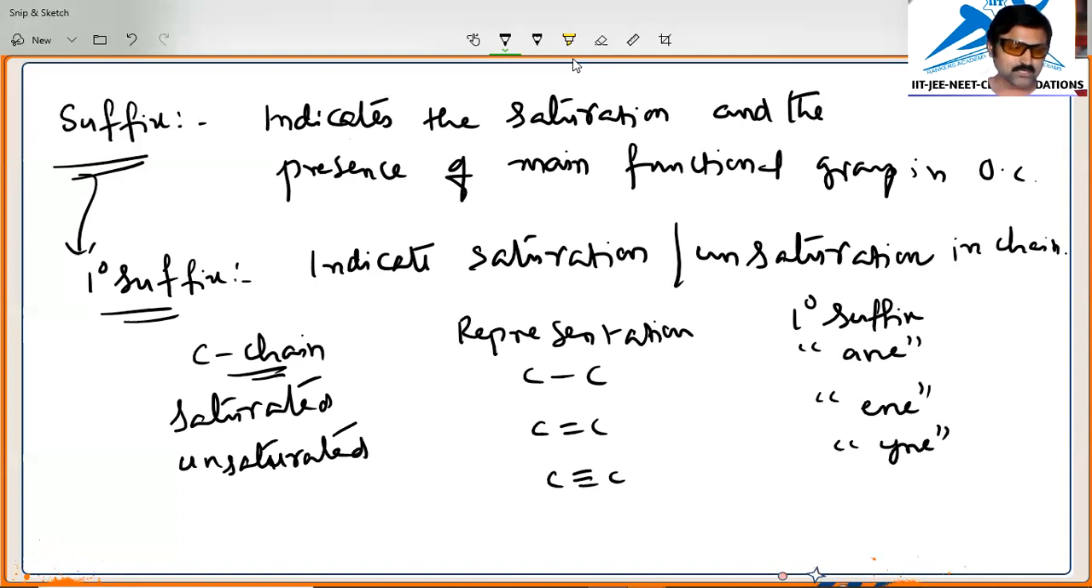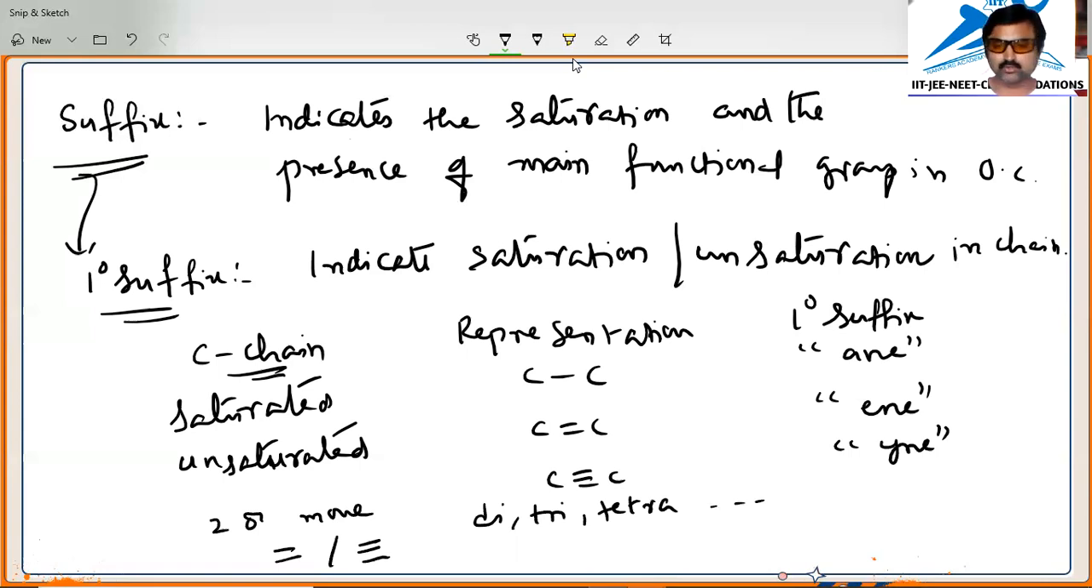Suppose there are two or more double bonds, or two or more triple bonds. If a double bond is there, it is diene. With three double bonds, that is triene. And with four, it is tetra, prefixed to ene.